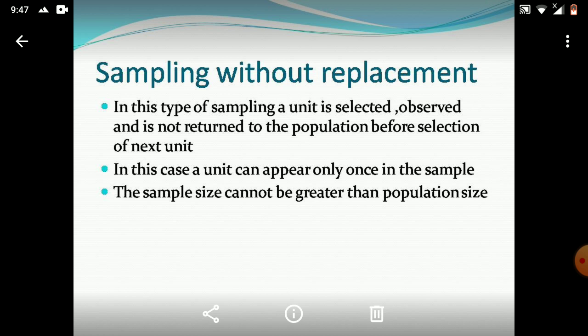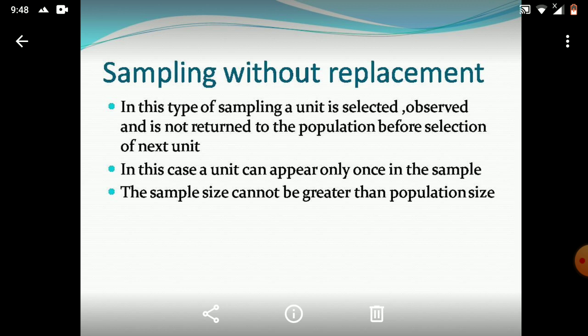In this case, a unit can appear only once in the sample. Definitely, if it is observed and thrown out, then it cannot come back again in the sample. The sample size cannot be greater than the population size. This is quite obvious: when you are removing your units, you cannot exceed the population size with your sample size.